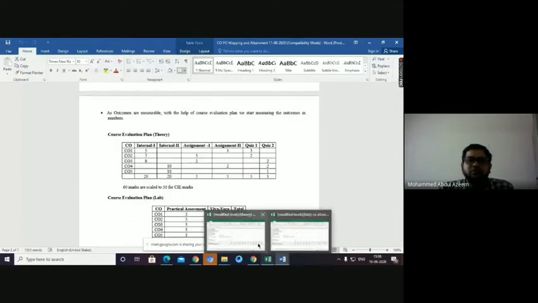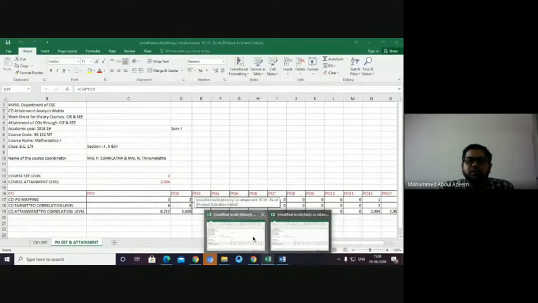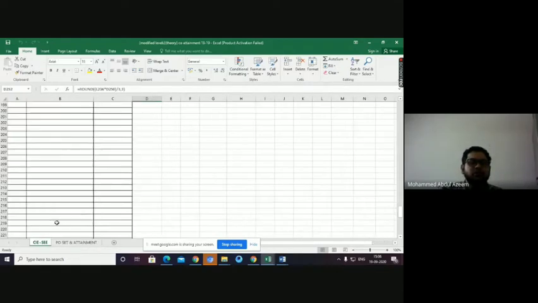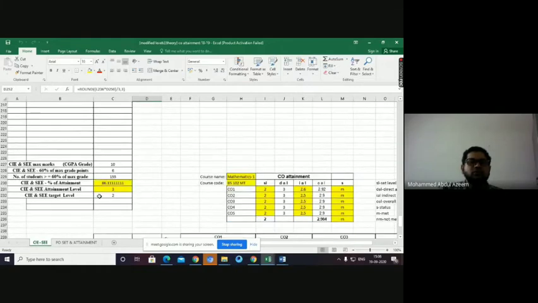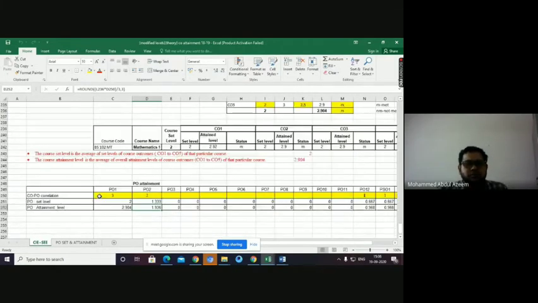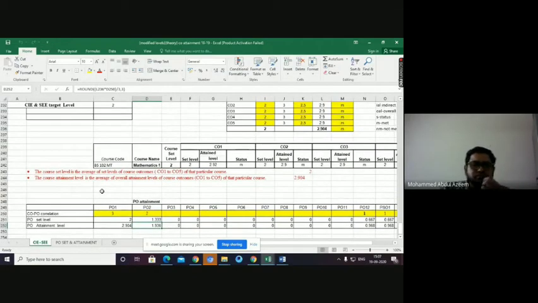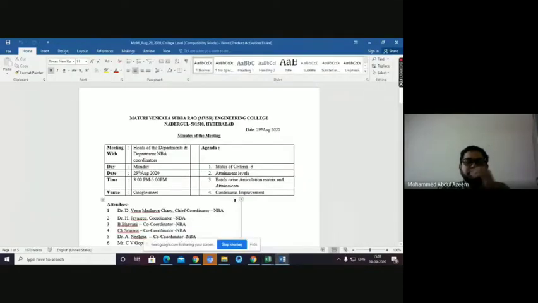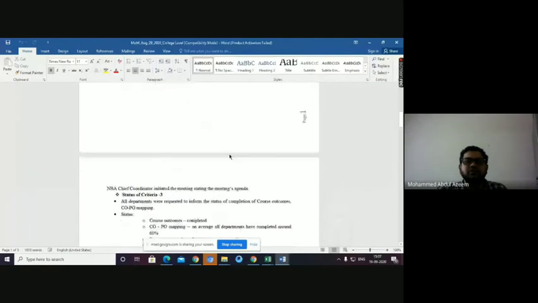Few developments took place in recent time after the attainments were calculated from different departments, and it was observed that for many of the subjects we were unable to meet when going above 60%. So it has been reduced to 50%, and then the levels also, instead of 1, 2, 3, this I have discussed before also. This is in the minutes of meeting of 29th of August.